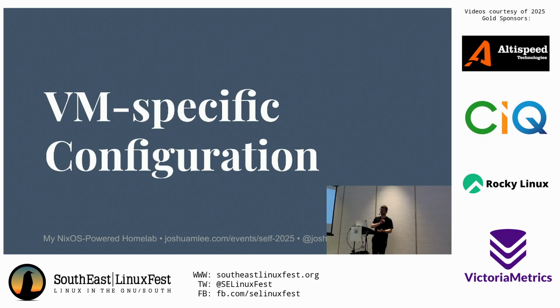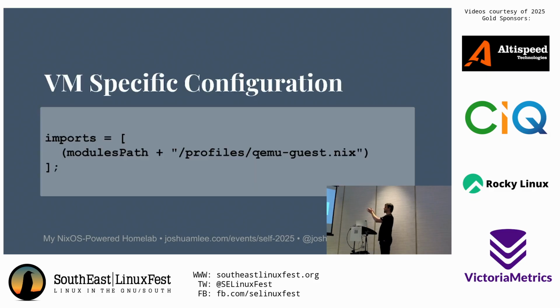So let's look at what's inside that configuration.nix file. What makes this actually work? What makes NixOS play nice as a guest? Well, to start, this is the beginning of my file. I have an import, and I'm importing this special variable modulesPath, which is one of those arguments that you can accept in your module definition. That's part of the NixOS module system. And what that path actually points to is a location inside the Nix packages repository, which is on GitHub. And then you can go through that repository. There's the modules folder, the profiles folder, and then inside that folder, there's actually going to be a bunch of different files for different types of hardware and environments that you might be running NixOS in.